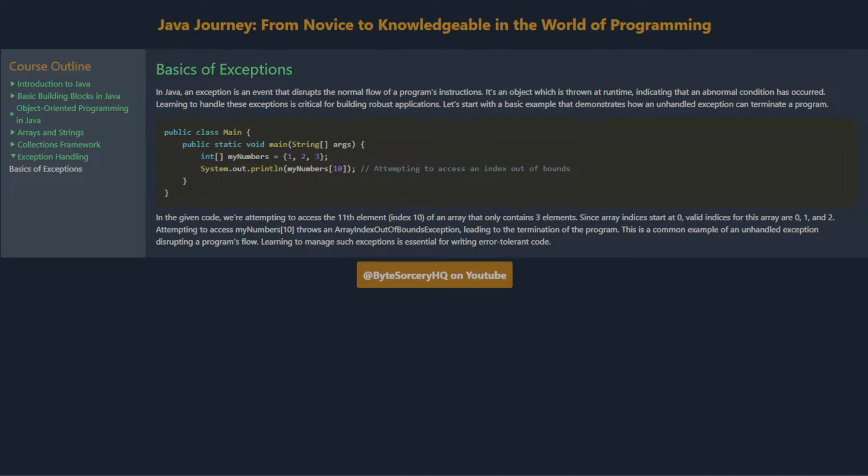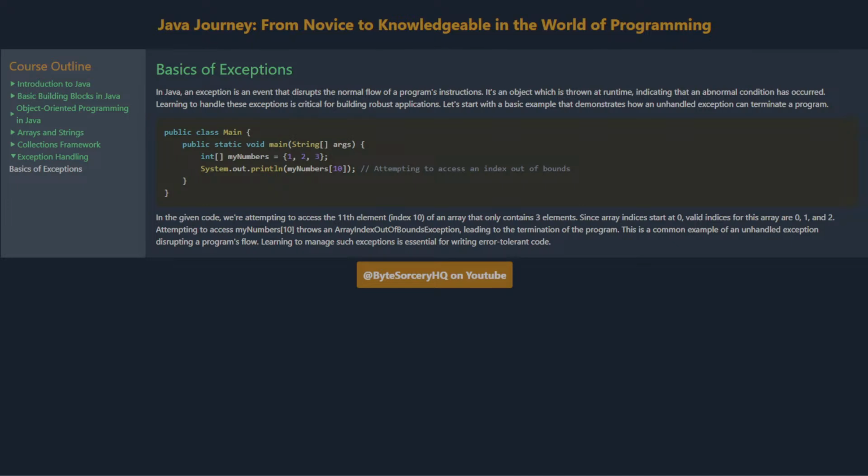Basics of exceptions. In Java, an exception is an event that disrupts the normal flow of a program's instructions. It's an object which is thrown at runtime, indicating that an abnormal condition has occurred. Learning to handle these exceptions is critical for building robust applications. Let's start with a basic example that demonstrates how an unhandled exception can terminate a program.